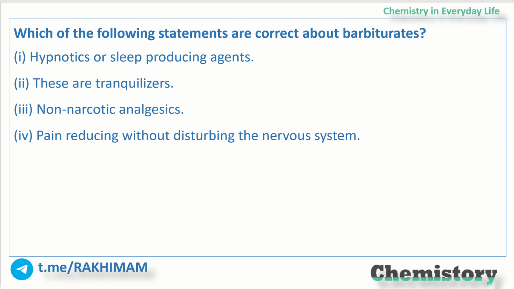If I just talk about the very first statement, saying that these barbiturates are hypnotics or sleep producing agents, I'll just say that barbiturates are the derivatives of barbituric acid.